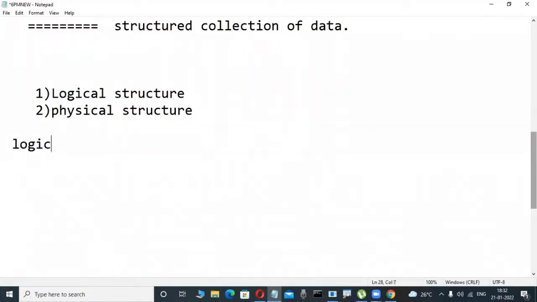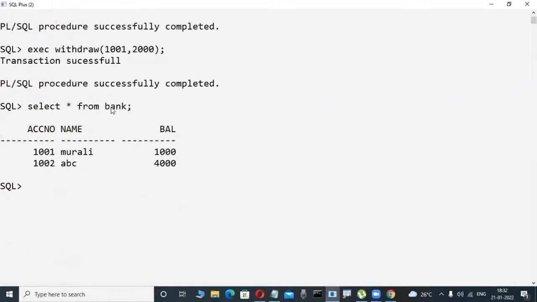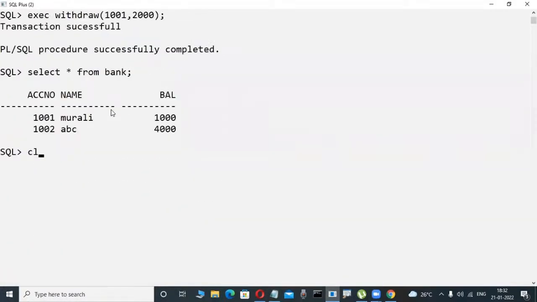Now here, check it out. Slowly observe it here. What a logical structure is, is easily understandable. Suppose today I am installing Oracle, for example. In this Oracle software, I try to create a table. Maybe bank is a table, as in the previous case.